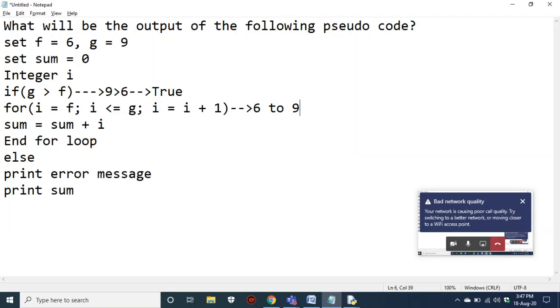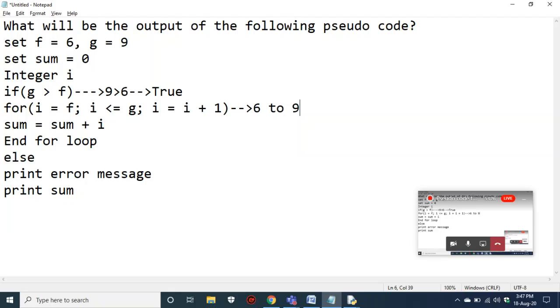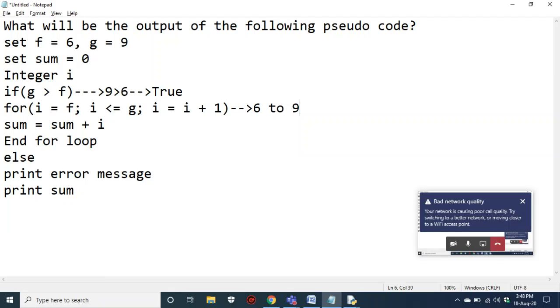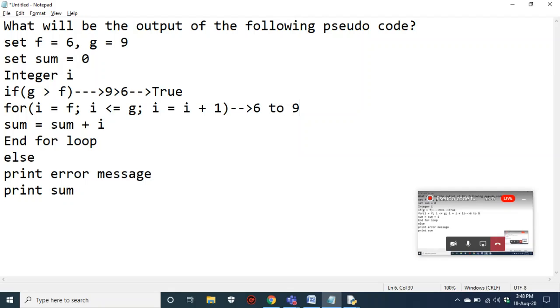If you observe the loop iteration, first it is starting from 6. 6 is less than or equal to 9, true. Then 6 will be incremented by 1, that means 7. 7 is also less than or equal to 9, and then 7 will become 8. 8 is also less than or equal to 9, and then it will become 9. 9 is also less than or equal to 9, and then it will become 10. As 10 is not less than or equal to 9, that means the loop is iterating from 6 to 9. So your i value will be from 6 to 9.